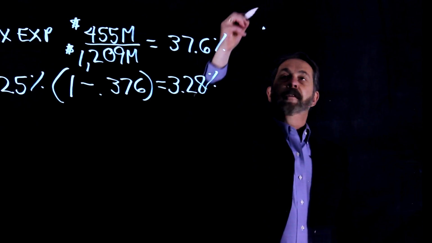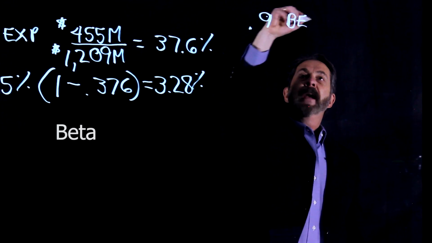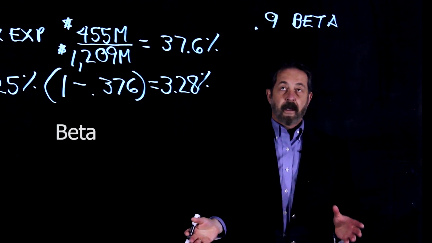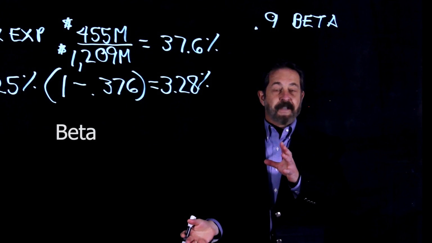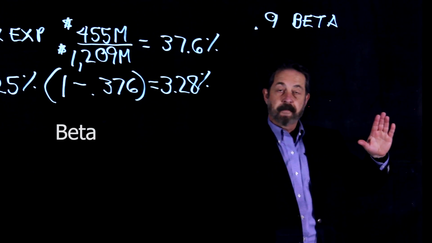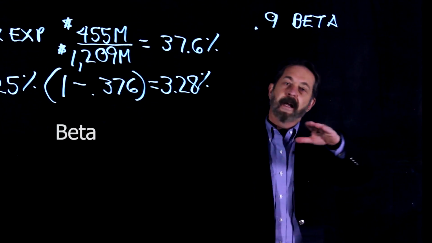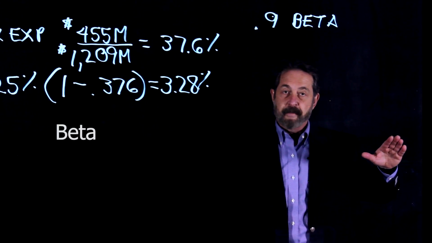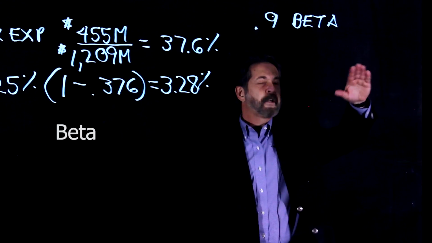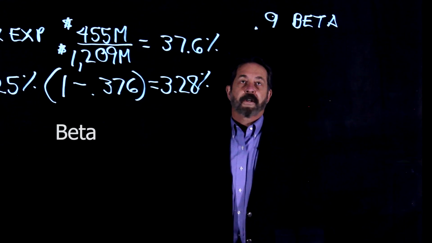Now, there are three things that we have to know for the capital asset pricing model. One thing that we have to know is the beta. And beta is a measure of a stock's volatility. A beta of 1 is exactly as volatile as the market as proxied by the S&P 500. A beta of less than 1 means that the stock is a little bit less volatile than the S&P 500, and a beta of more than 1 means that the stock is a little bit more volatile than the market in general.